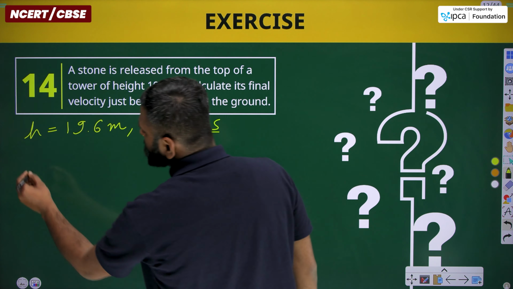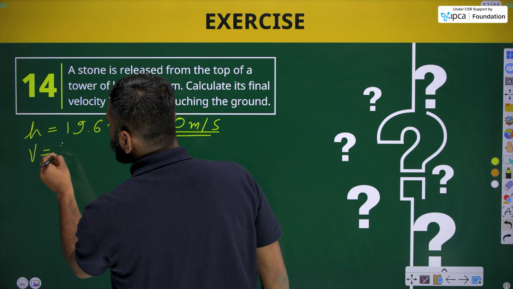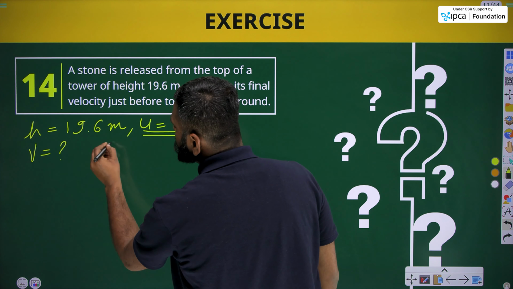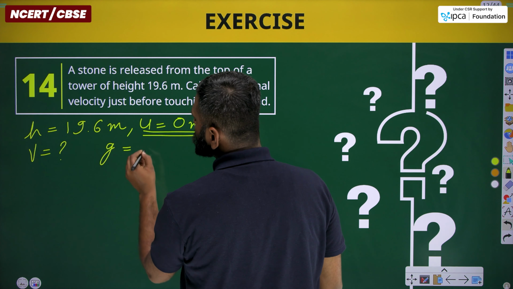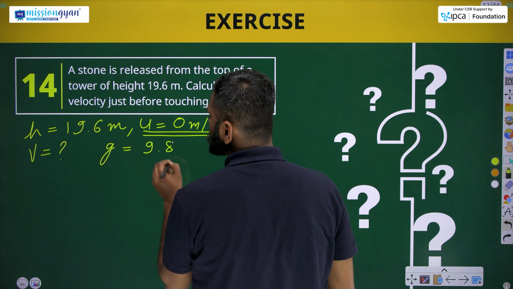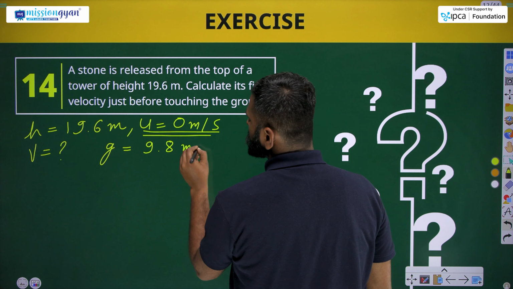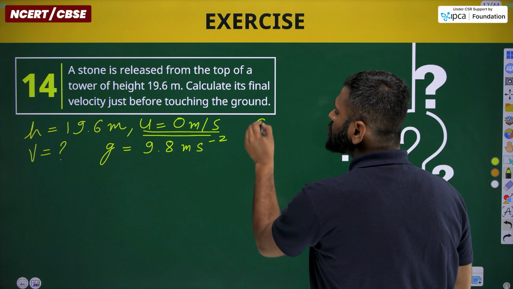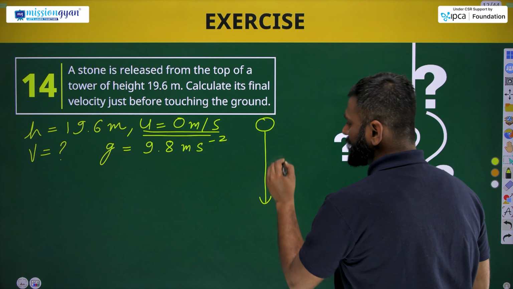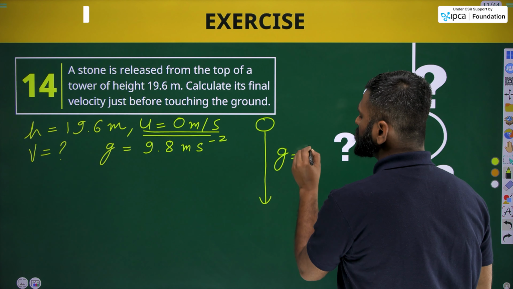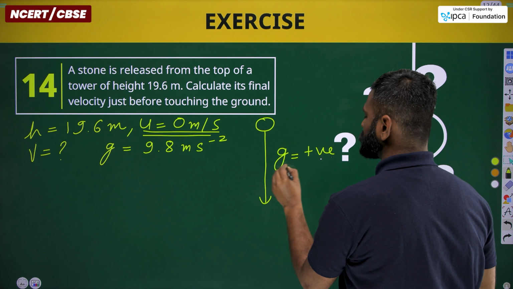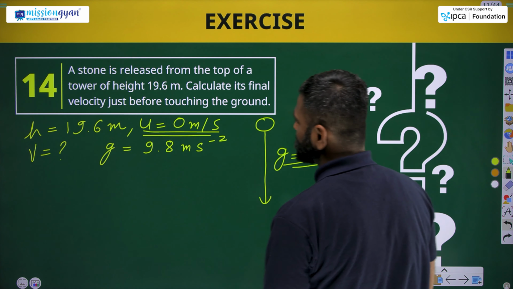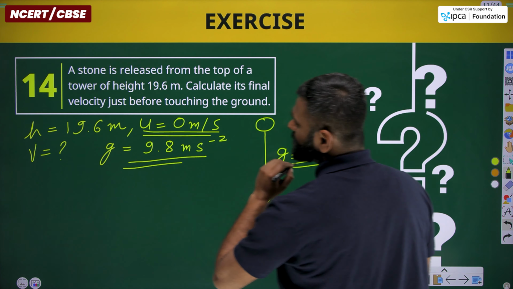What we need to find is v. And we have another data here, that is g equals 9.8 meter per second square. Now, as the stone is falling downward, the value of acceleration will be positive. Due to that, we'll take the value of g as 9.8 in this question. Okay, let's solve the question now.